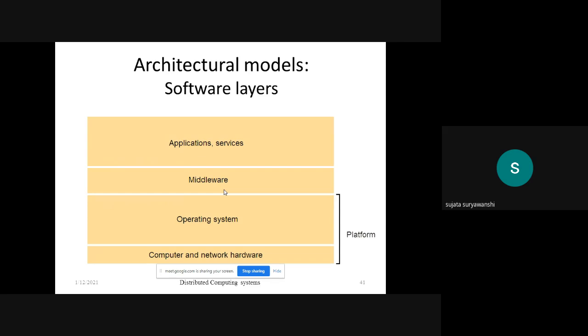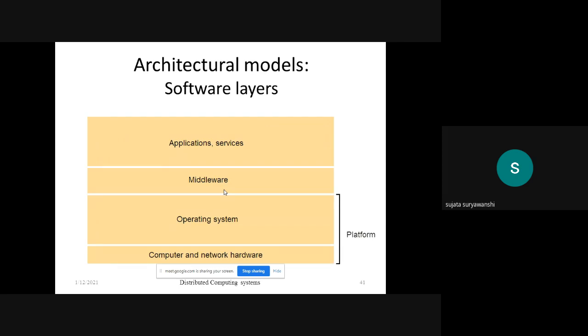It consists of the computers and the network hardware, meaning the clients or the servers. The next layer is the operating system. These are the platform of your system.